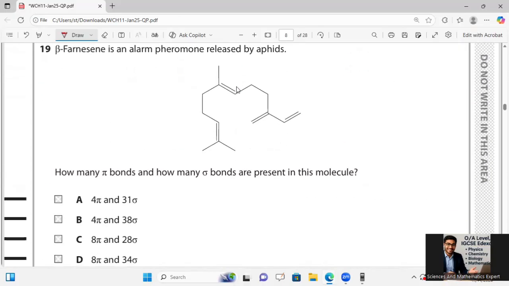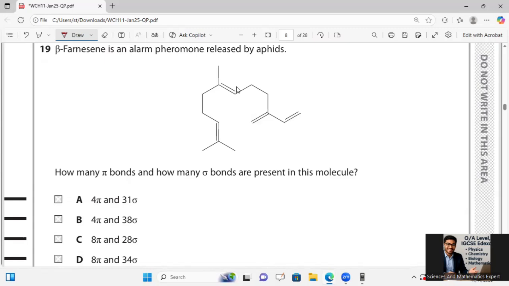After that, question number 19, he is saying beta-farnesene is an alarm pheromone released by aphids over there. How many pi bonds and how many sigma bonds are present in this molecule over there? If I just observe the pi bonds, one, two, three, four, four pi bonds are available.